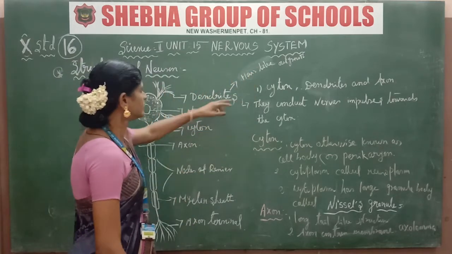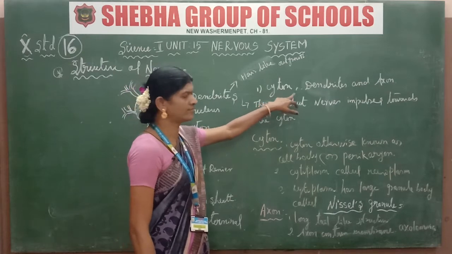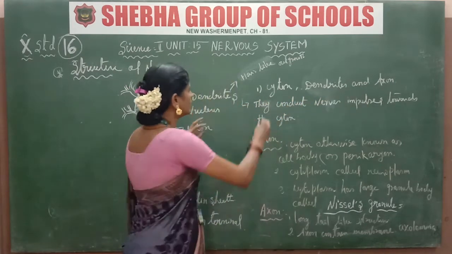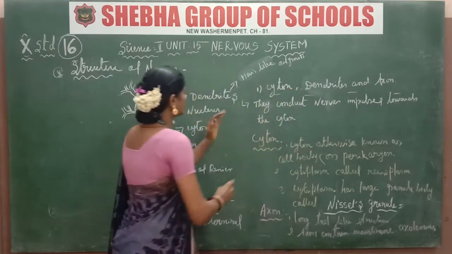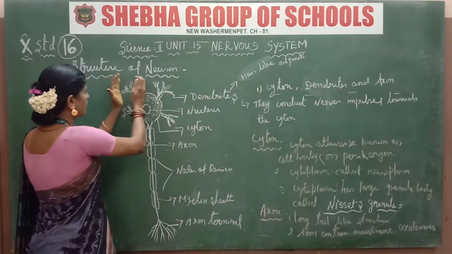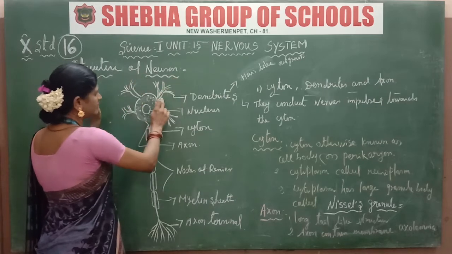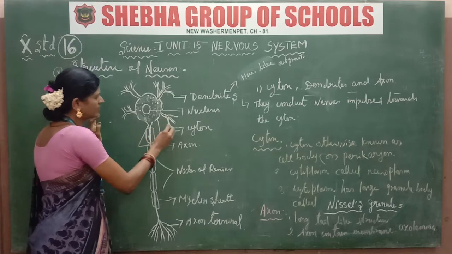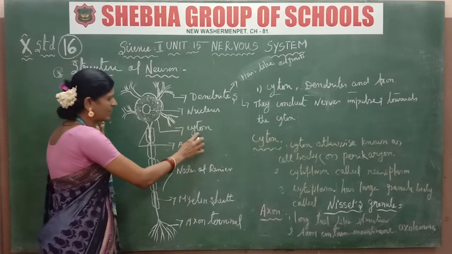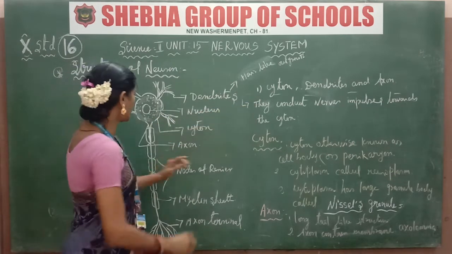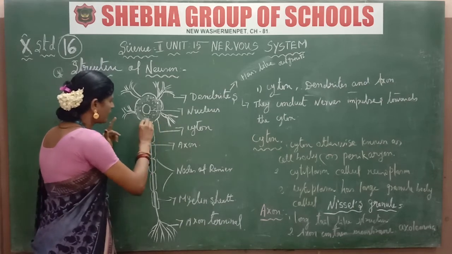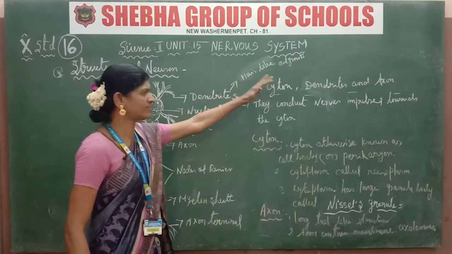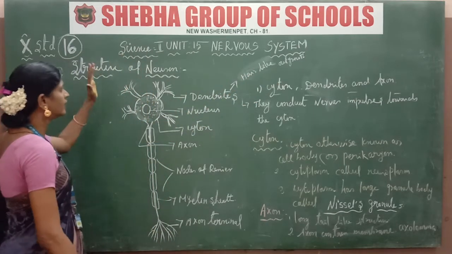What are the 3 parts? Cyton, dendrites and axon. These 3 parts are very important. The top region is the dendrites. The outer covering region is the cyton. This place is the axon. So the cyton, dendrite and axon are the 3 parts.